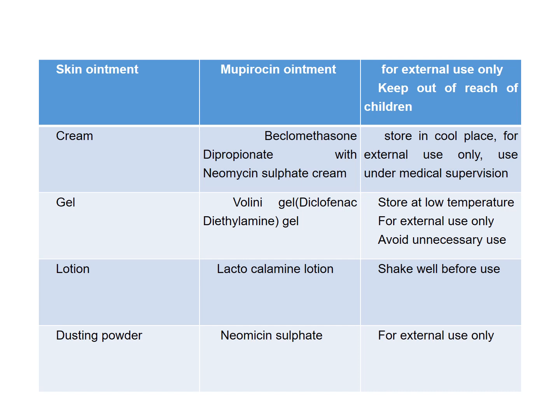The next is the lotion. So we have a lactocalamine lotion, and for lotion we need to give the advice to shake well before use, so that the suspended ingredients get well mixed into the vehicle. The next one is the dusting powder. So what is dusting powder? We have a neomycin sulfate dusting powder, and it is for external use only.